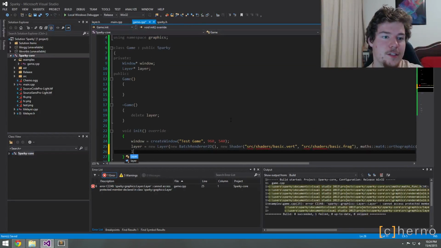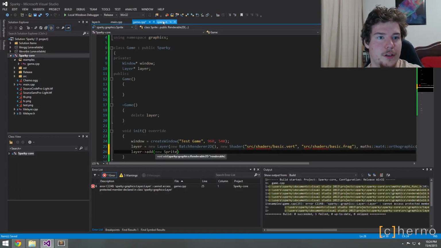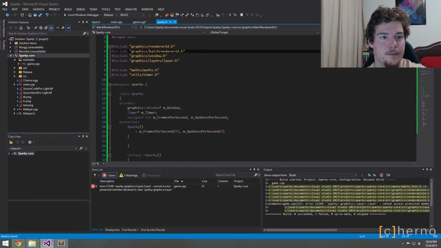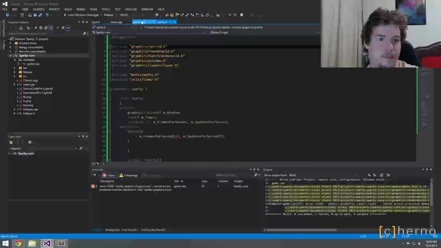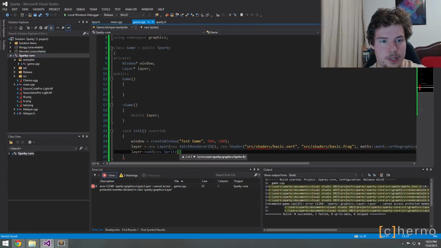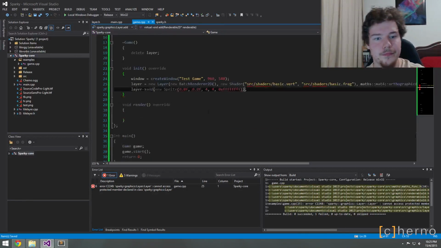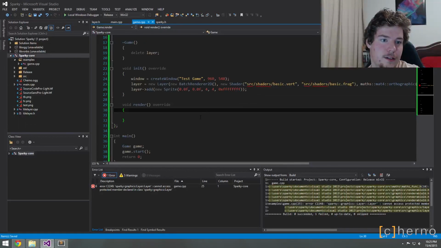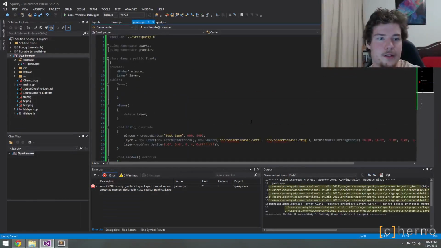Okay, layer's done. So let's submit a sprite. That's not a thing yet. New sprite. So 0, 0, 4, 4. Texture, we can just set a color. And then over here we'll just call layer render. So that's looking pretty good, I think.